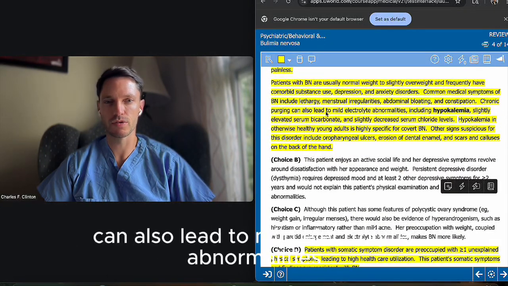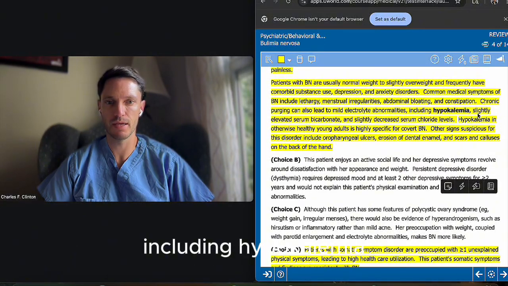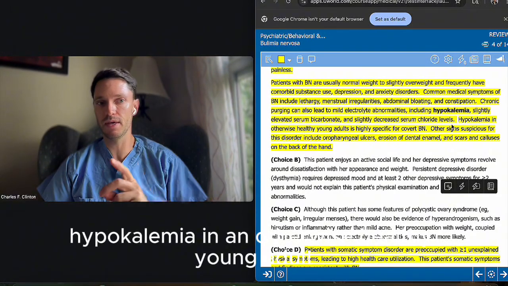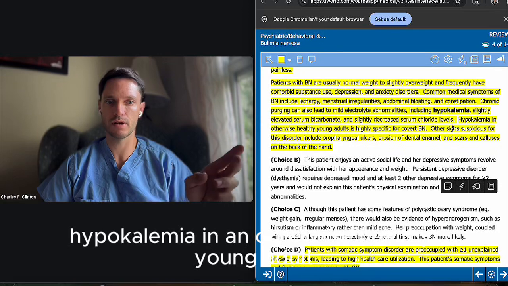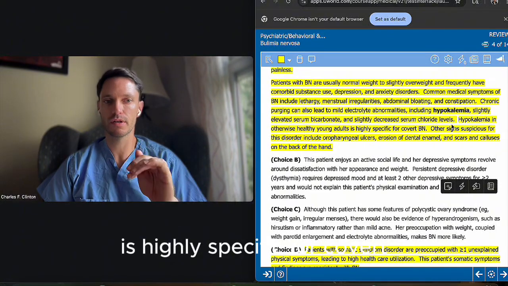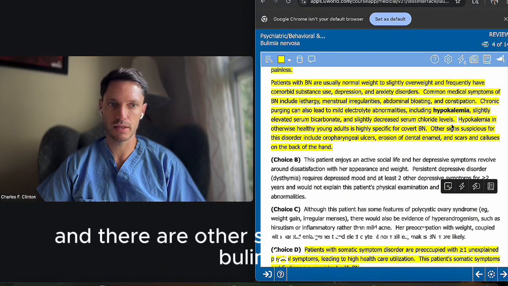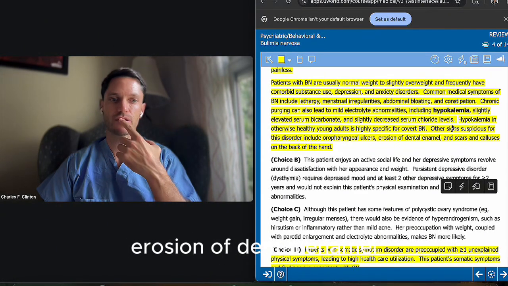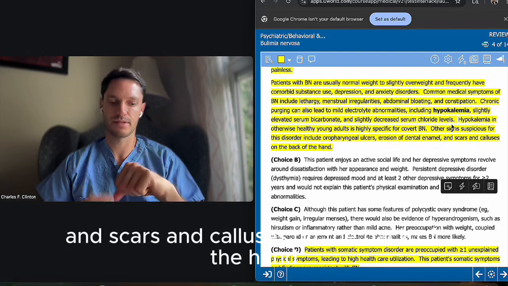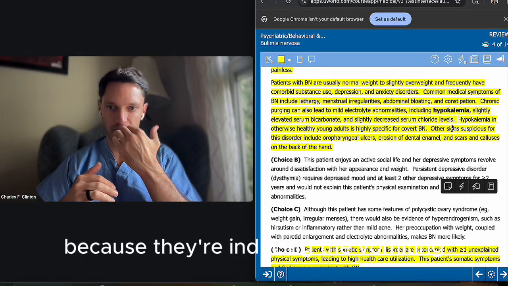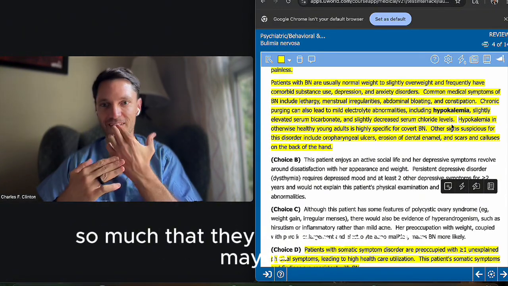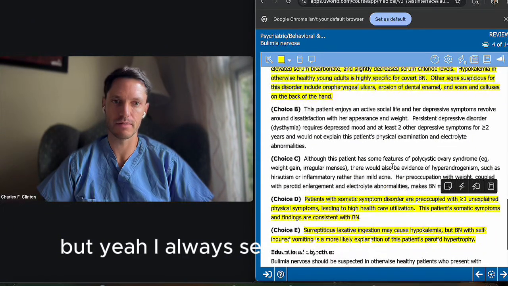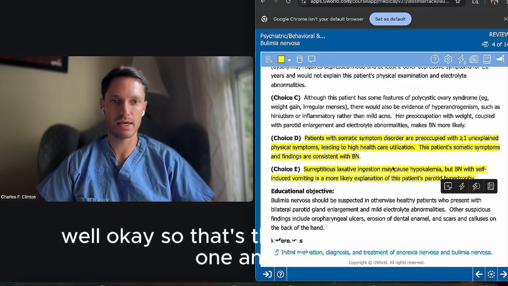Maybe the chronic purging can also lead to mild electrolyte abnormalities, including hypokalemia, slightly elevated serum bicarbonate, and slightly decreased serum chloride. Hypokalemia in an otherwise healthy young adult is highly specific for covert bulimia nervosa. And there are other signs suspicious for bulimia, which are oropharyngeal ulcers, erosion of dental enamel, scars and calluses on the back of the hand because they're inducing the vomiting so much that they, I guess, get scars. Maybe somehow hitting their teeth or something. But yeah, I always see that maybe. Well, okay, so that's the answer for that one.